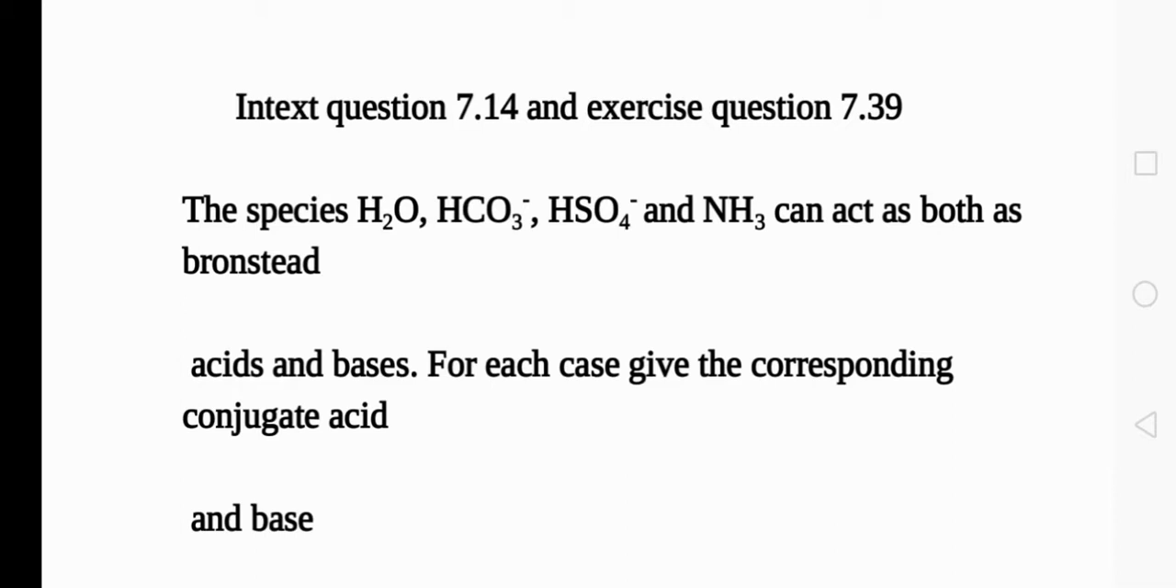The species H2O, HCO3 minus, HSO4 minus and NH3 can act as both Bronsted acid and bases. For each case, give the corresponding conjugate acid and base. So we have to identify the conjugate acids and conjugate bases of the following species. They have given 4 species, so we'll give the answer in a tabular column so that it will be very easy for us.